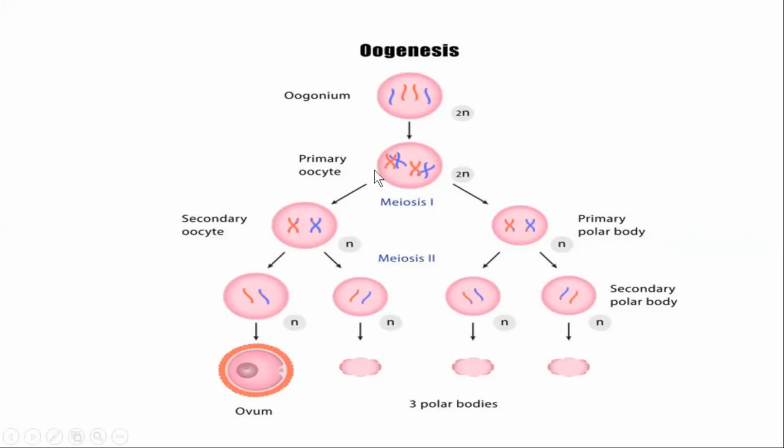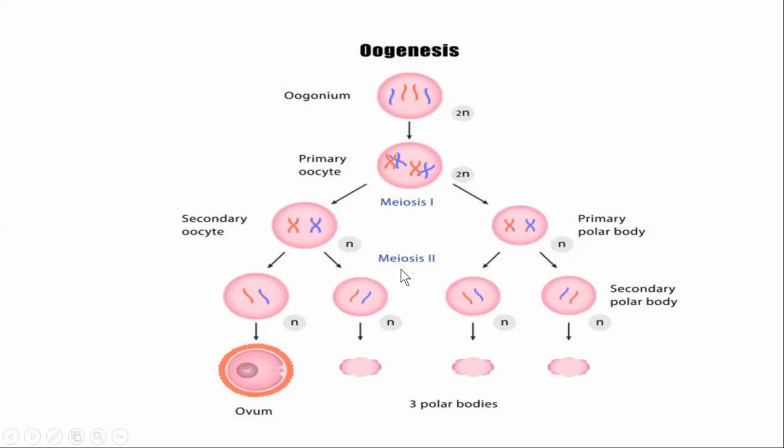The primary oocyte will convert into a single secondary oocyte and a polar body right here. This is the primary polar body, because it is the first polar body formed in oogenesis. So the primary oocyte divides into a single secondary oocyte and a primary polar body.